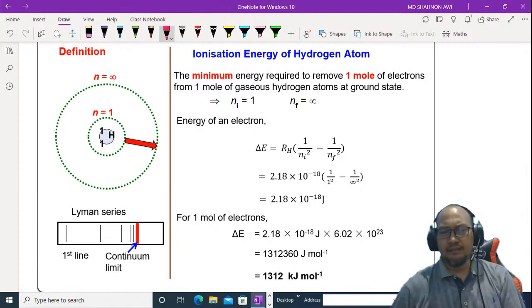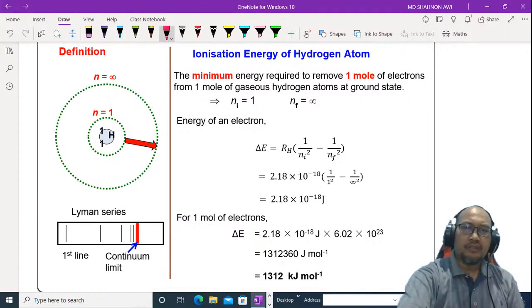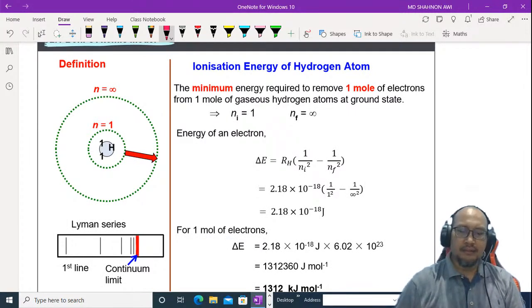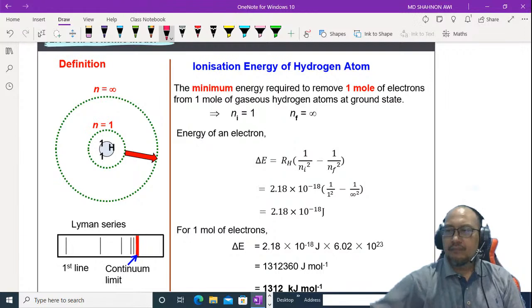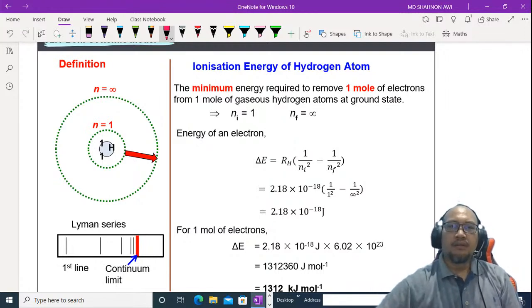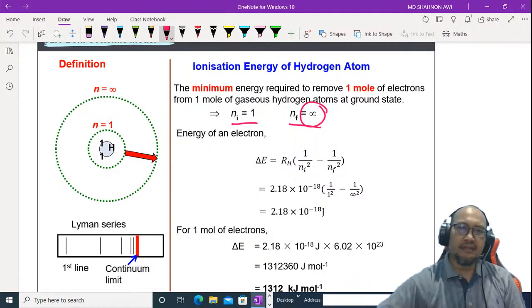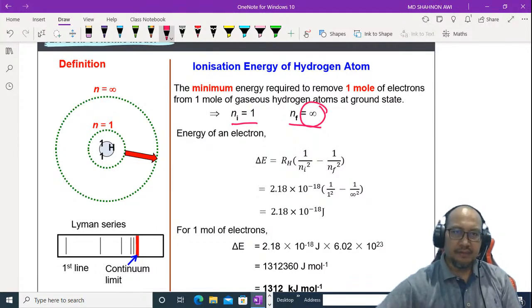The next one that is very important in the Bohr atomic model is to calculate the ionization energy. Before that, what is ionization energy? It is the minimum energy required to remove 1 mole of electrons from 1 mole of gaseous atoms at ground state. That means ni should be n equal to 1 and the final should be infinity. Look at this diagram, from n equal to 1 ground state until infinity.